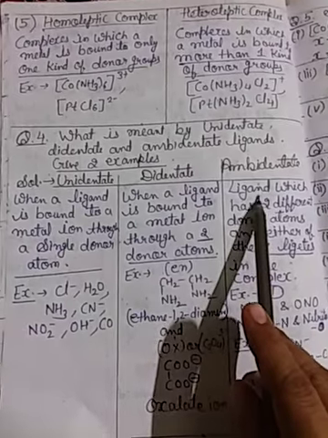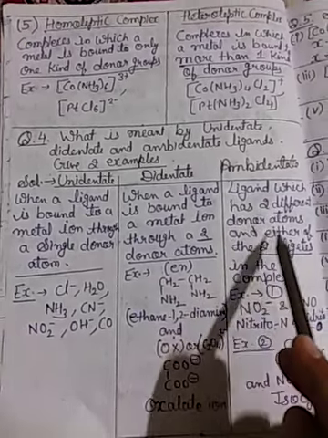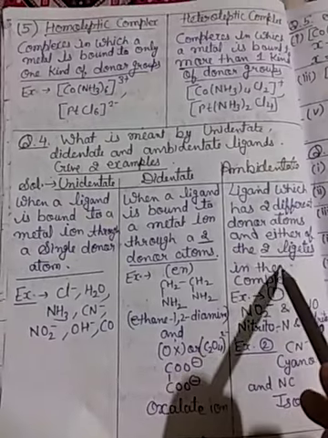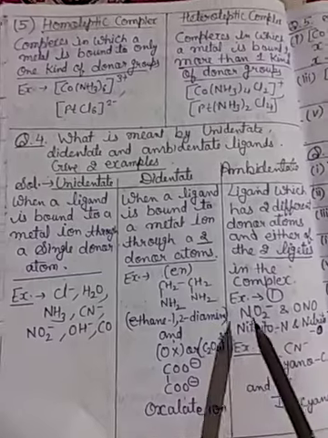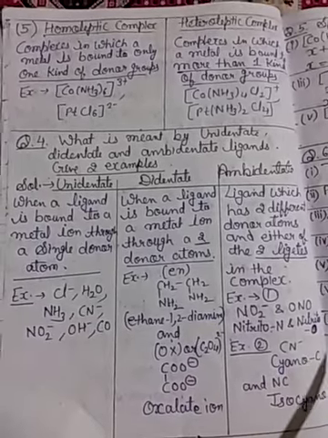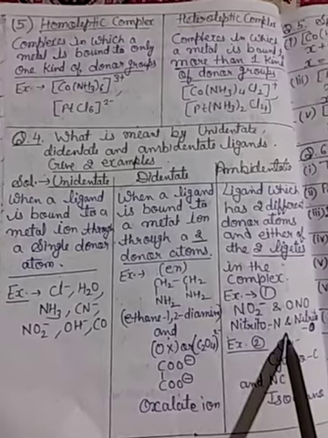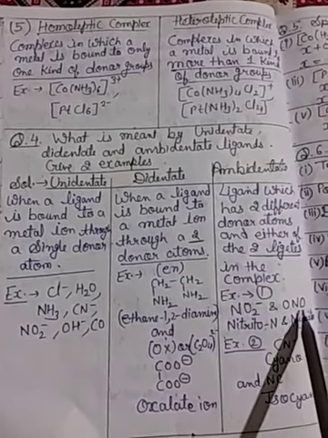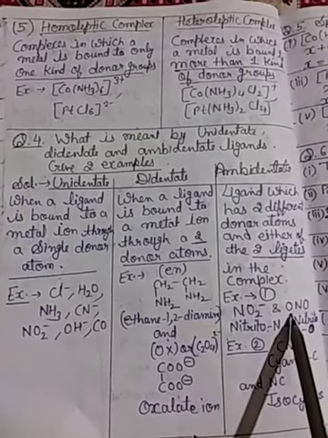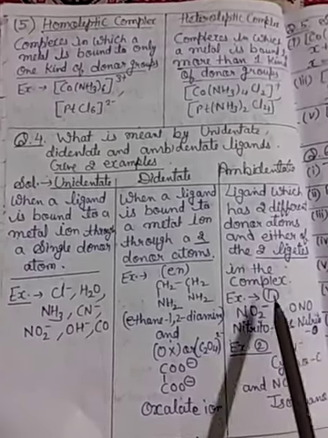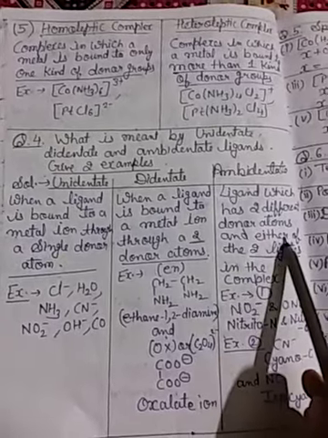Ambidentate, third. It is very important. A ligand which has two different donor atoms and can bind through either of the two in the complex, like NO2-. When NO2 is attached through nitrogen, we write nitrito-N. When the group is attached through oxygen, we write the ligand as nitrito-O. So it is one type of ligand but with two different types of donor atoms.